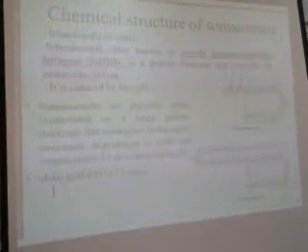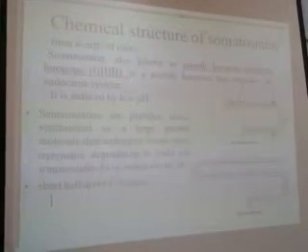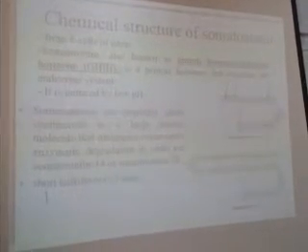The last one is the chemical structure of somatostatin. Somatostatin is produced or synthesized in the delta cells of the islets of Langerhans. Somatostatin is also known as growth hormone inhibiting hormone, a peptide hormone that regulates the endocrine system. It is produced by low pH. Whenever the body has low pH, this somatostatin is increased.